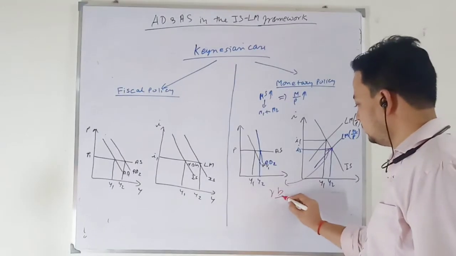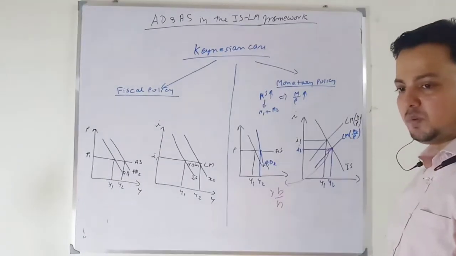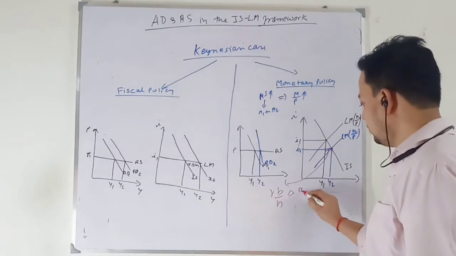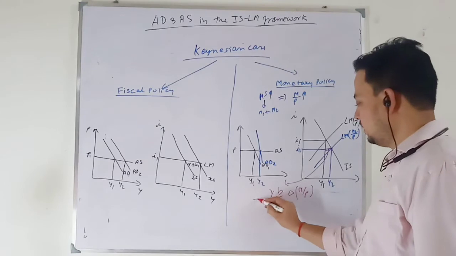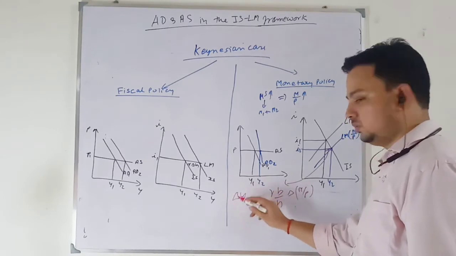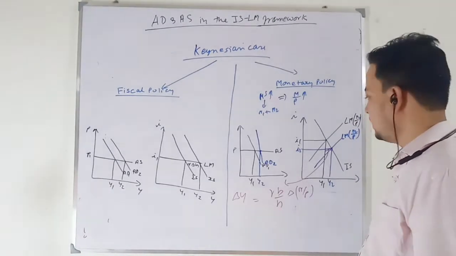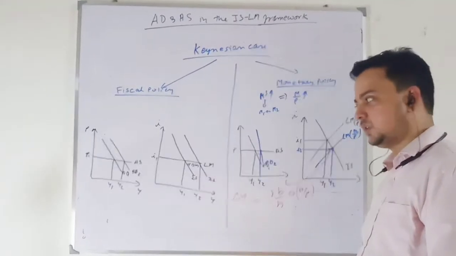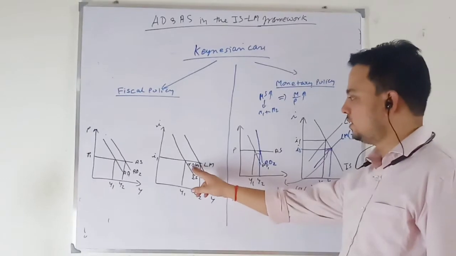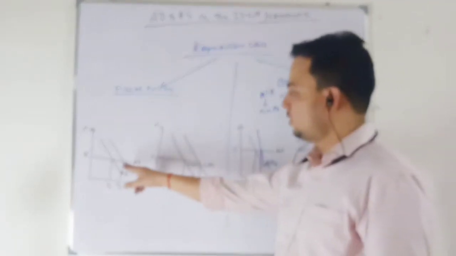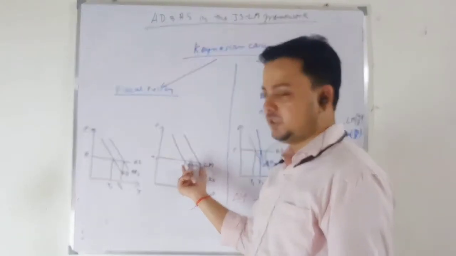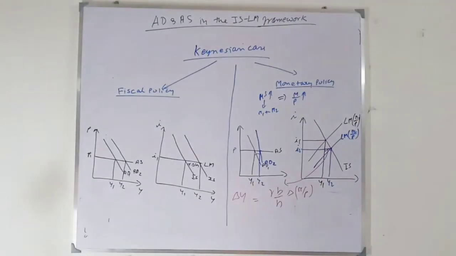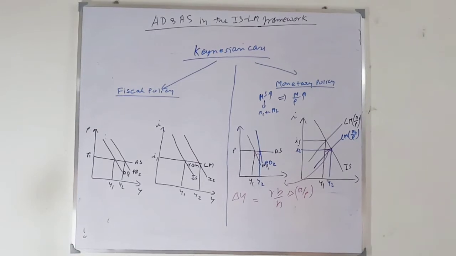Gamma BH, where gamma is alpha g over 1 plus k alpha g, times change in real money supply. This is what the change in output will be. We have derived this. So this shift is given by this relation. And here since full value of multiplier is realized, the shift in your aggregate demand curve will be multiplier times change in government expenditure. So this you have in the Keynesian case. Next,